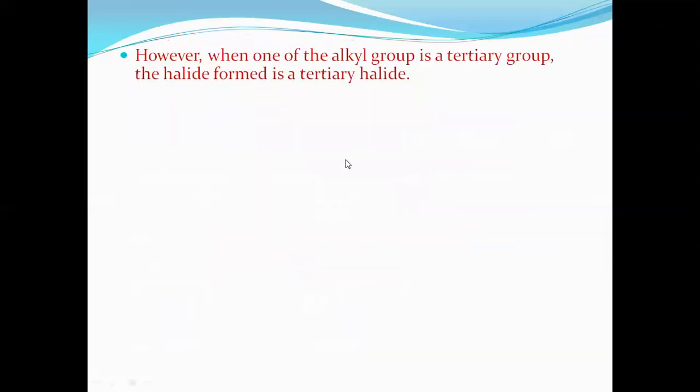However, when one of the alkyl groups is a tertiary group, then the halide formed is a tertiary halide. So here it is tertiary. A carbon atom is attached with three carbon atoms. Therefore this is tertiary, and of course this is primary because the carbon atom is attached with only one or no carbon atom. That's what the point said: one of the alkyl groups is a tertiary group, so this alkyl group is the tertiary group. The halide formed is a tertiary halide.